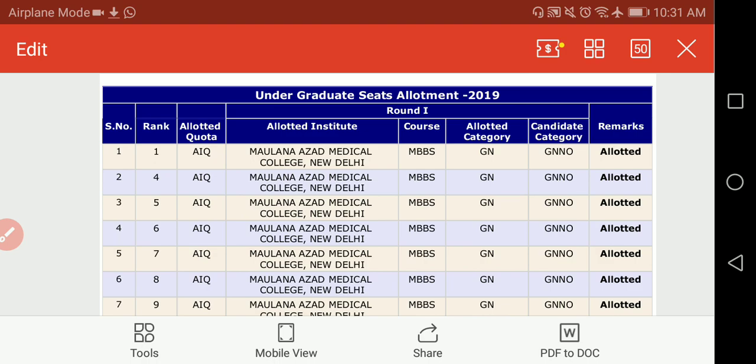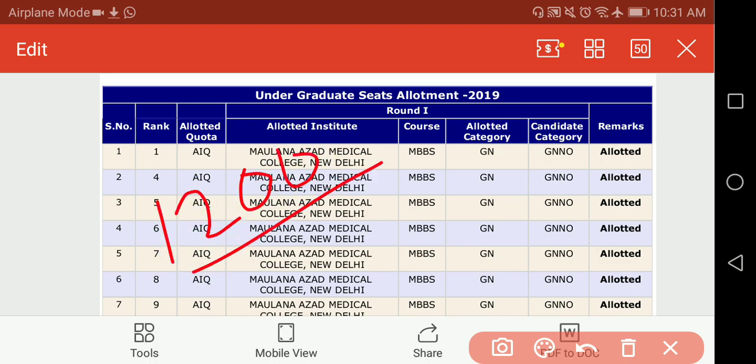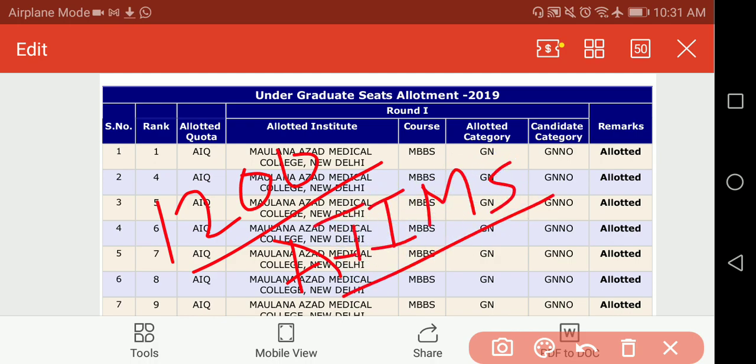One thing I will tell you, my dear students, this year almost 1200 seats are there from AIIMS. The number may not be 100% accurate, but around 1200 from AIIMS, plus remember 249 seats from JIPMER.